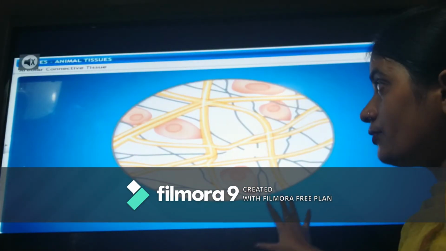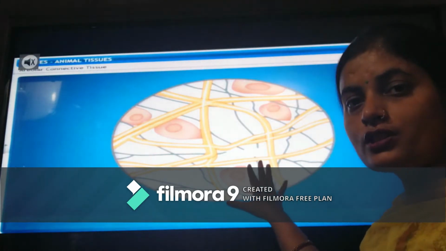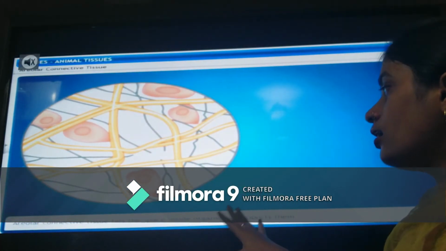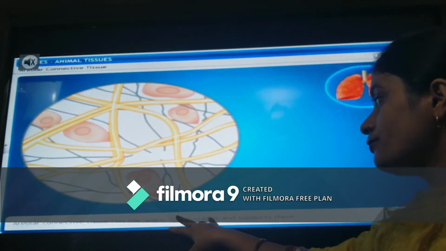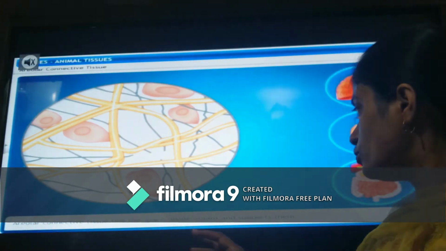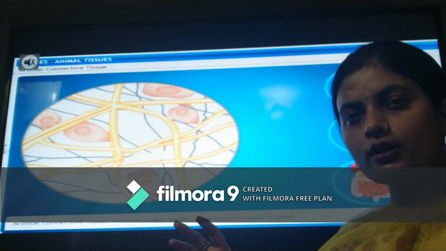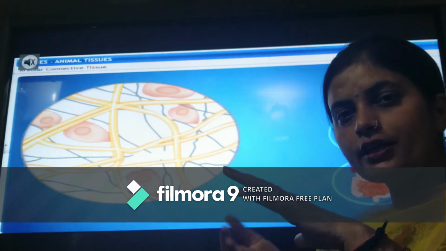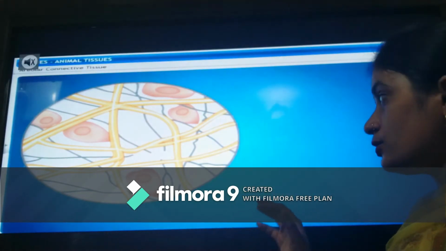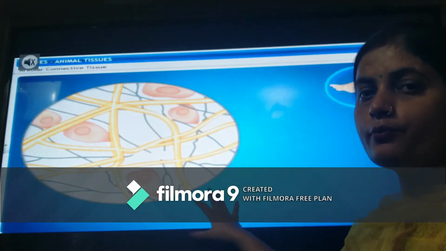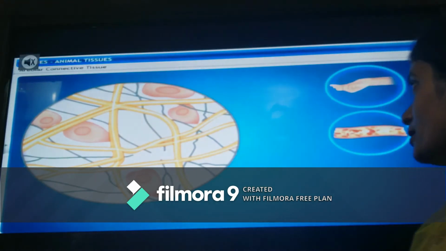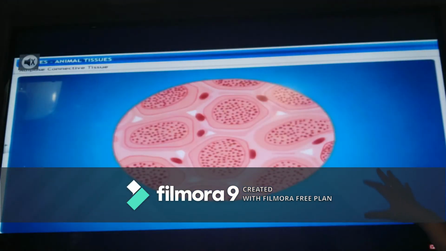Areolar tissue is found just beneath the skin. What is the function of this? It fills space inside the organs and supports them. Organs कोई भी है उसके नीचे के space को fill करेगा, उसको support करेगा. And it also has mast cells which provide protection against the germs which enter the body. We can see it is found at different portions.